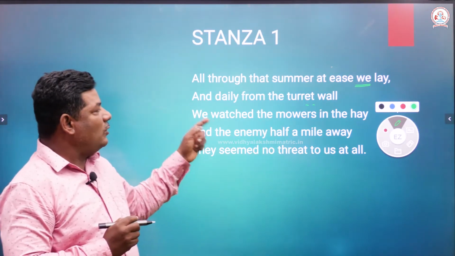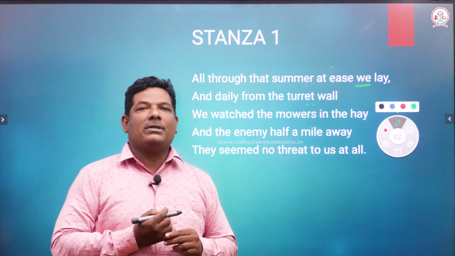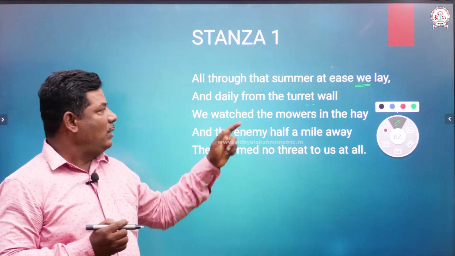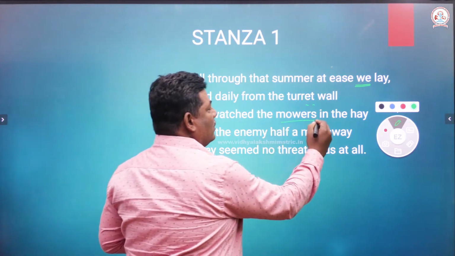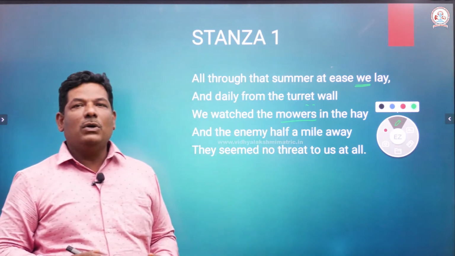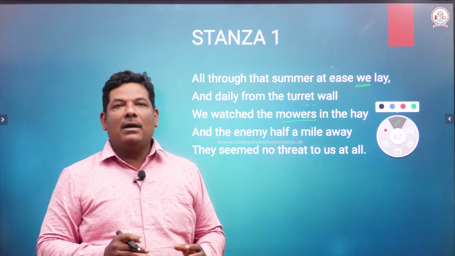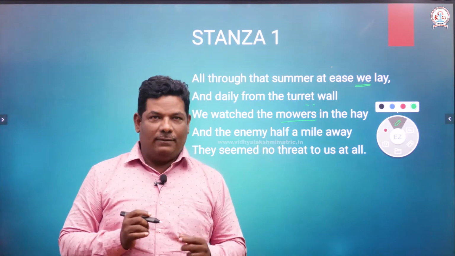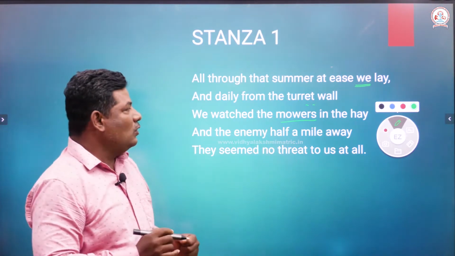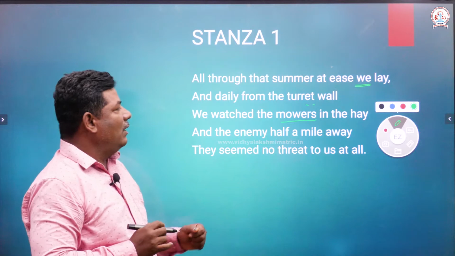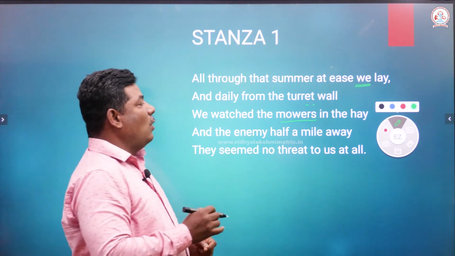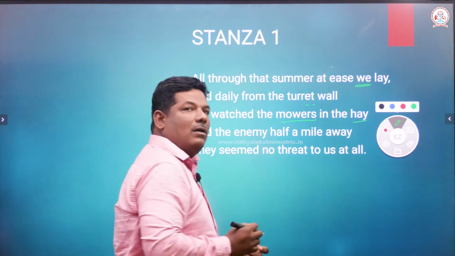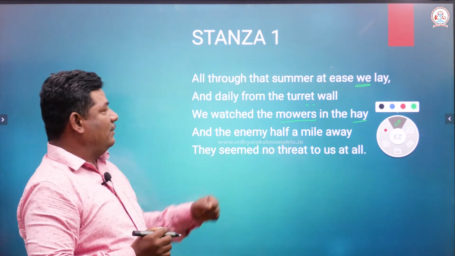And the third line: we watched the mowers in the hay. We soldiers watched the mowers. Who are the mowers? People who trim the grass to a certain level so that it looks beautiful. Dried grass is called hay.